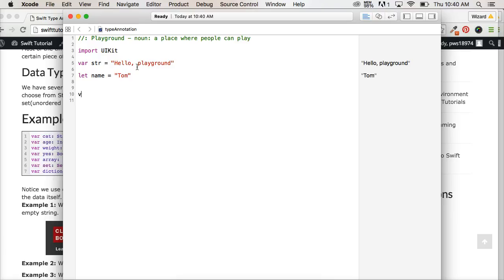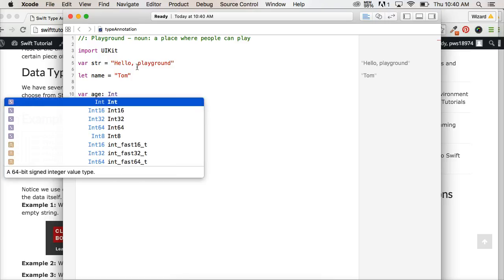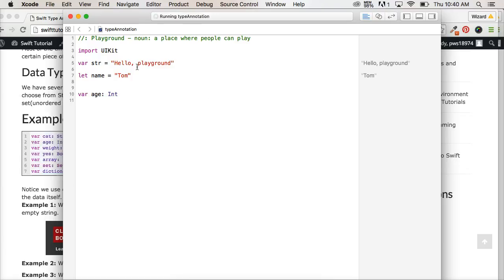So let's take a look at it. So we're going to do var, and we're going to say age, and colon here instead of the equal sign, because the colon is going to say, hey, this is just a type annotation. It's not equal to a certain piece of data. And then in this case, we're going to say Int, which is an integer, which doesn't have a decimal point in the number. Hit return.